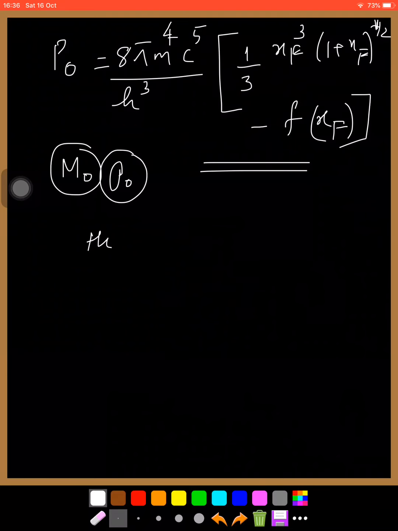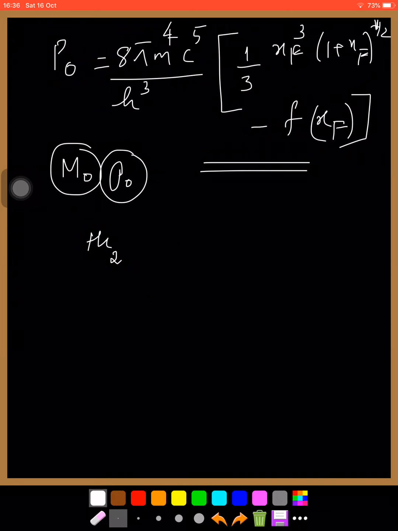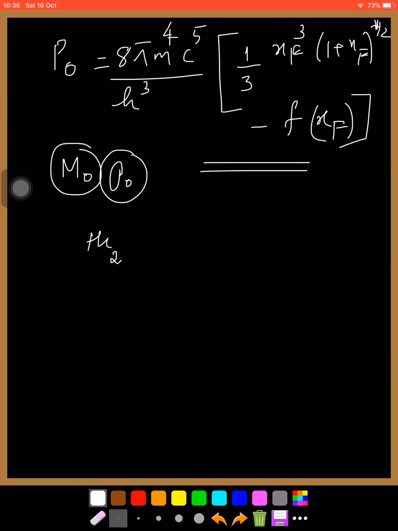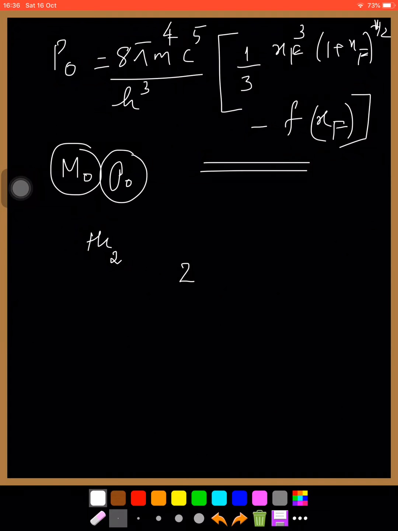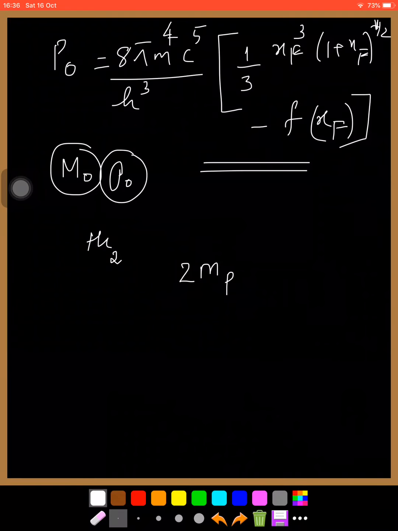Helium atom is having 2 protons, and protons are the heavier particle. Compared to the electron, the heavier one is the proton. So neglect the mass of electron. Main contribution for mass is from the protons. So each helium atom has 2 protons. So if there are n helium atoms, the approximate total mass is 2 mp into n.